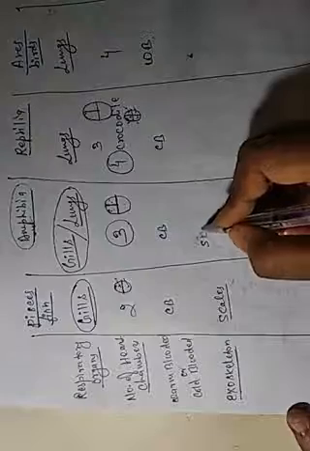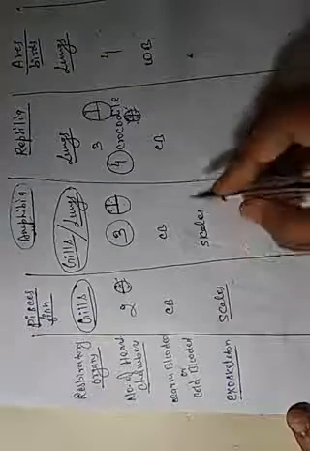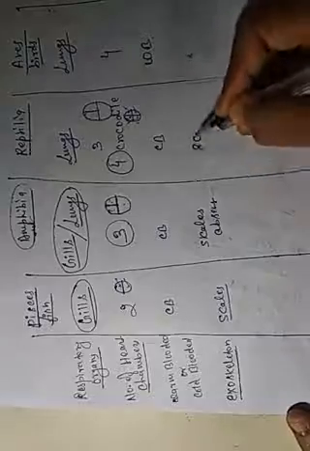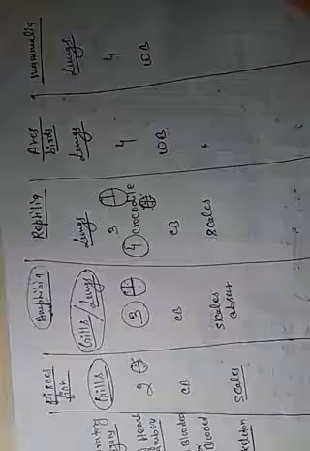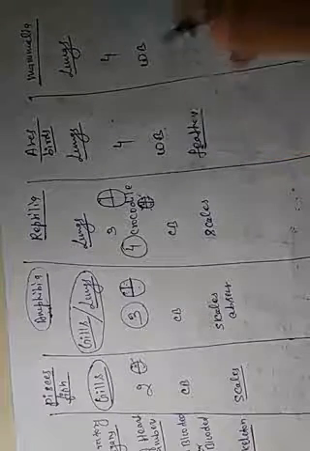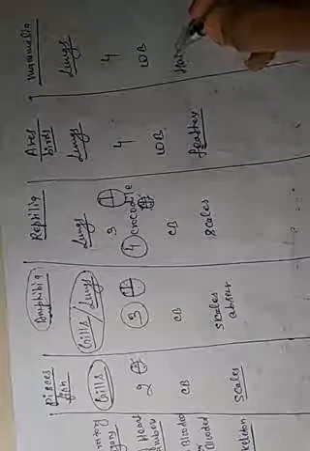The whole body is covered with them, so they are called scales. In amphibia, scales are absent. In reptilia, scales are present. And aves, we know, is a flying animal, so in place of scales it contains feathers. And mammalia contain hair or fur.